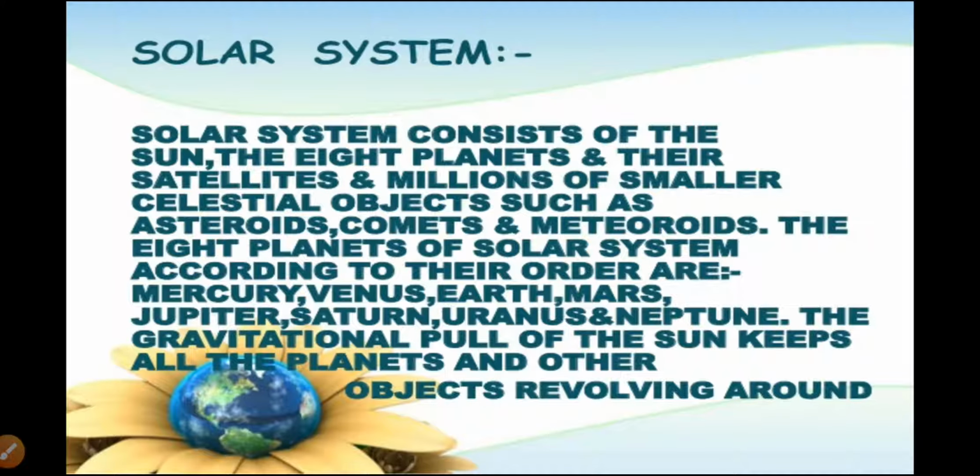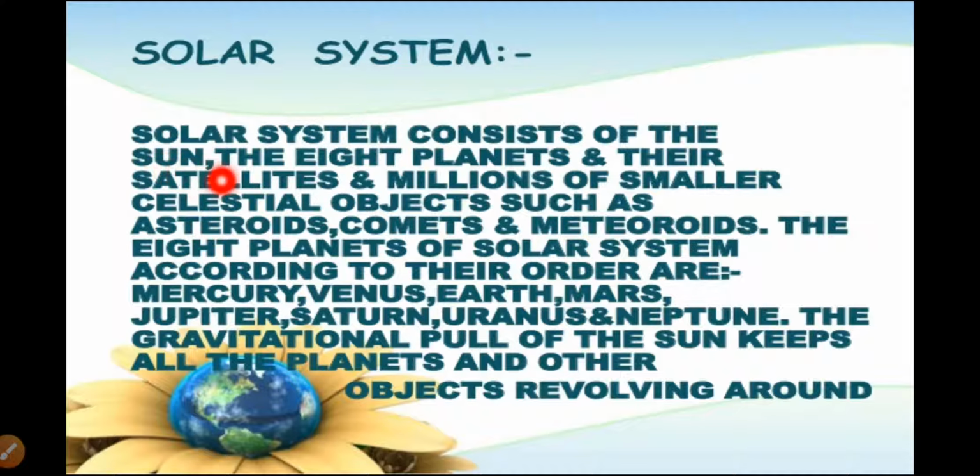In the solar system, the Sun and 8 planets and their satellites and millions of smaller celestial objects such as asteroids, comets, and meteoroids are present. The solar system is made up of all these types of celestial objects.